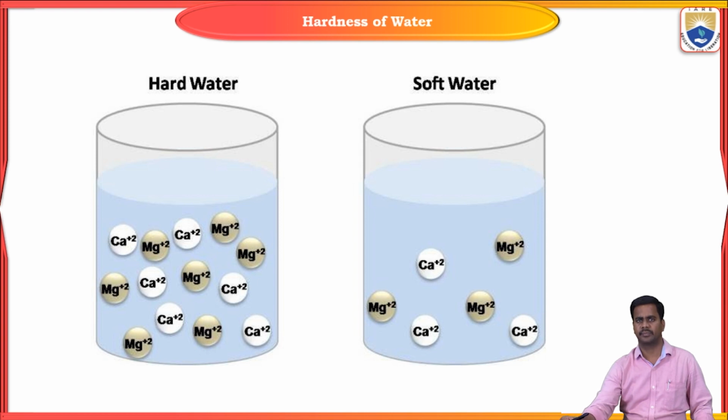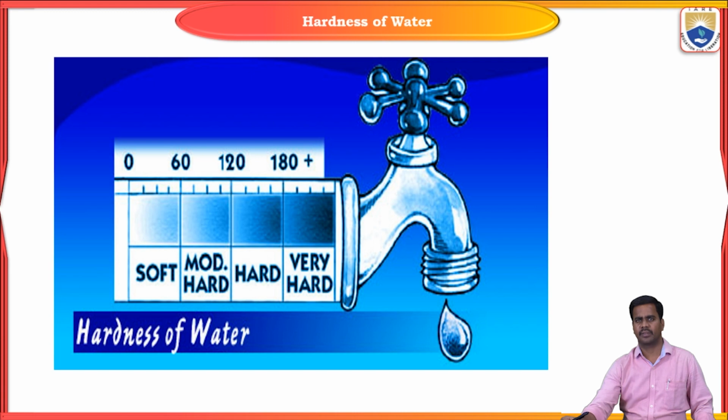Look here. We take water in two beakers. One beaker contains an excess of calcium and magnesium ions, and the second beaker contains fewer calcium and magnesium ions. Comparing the two, hardness is more in the first beaker and less in the second. These are the limits of hardness.